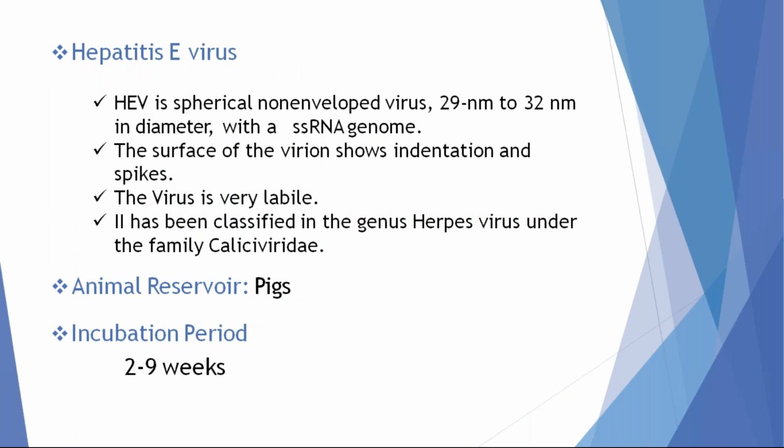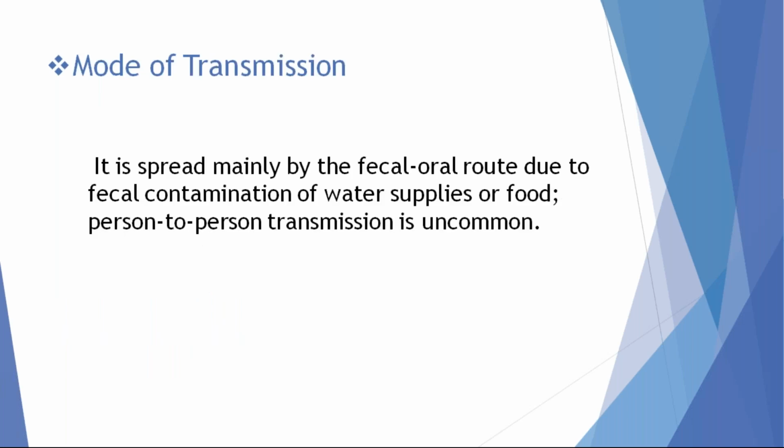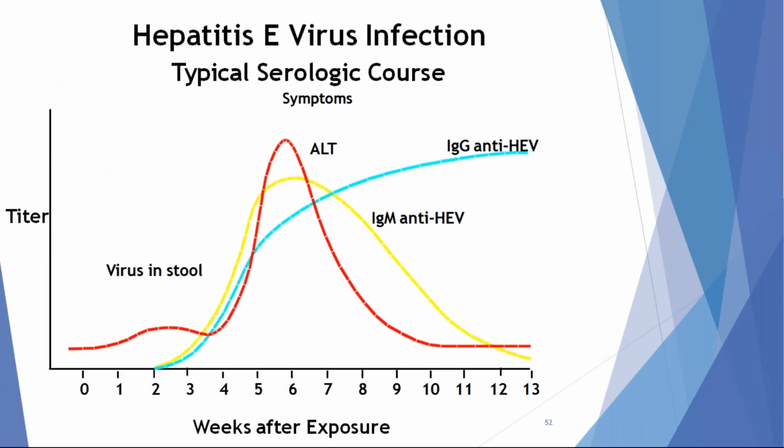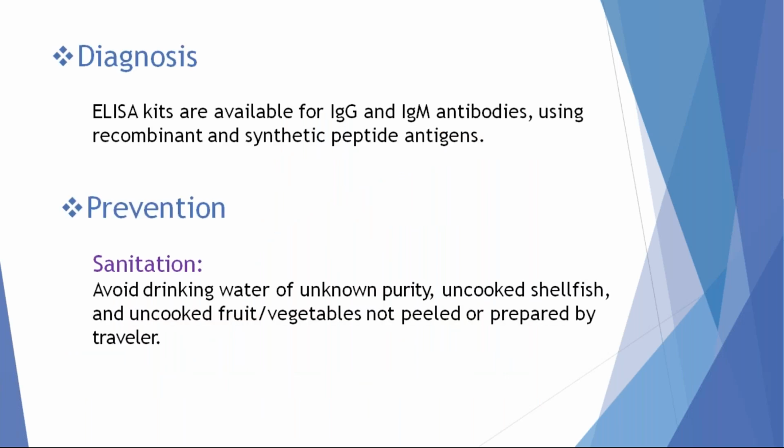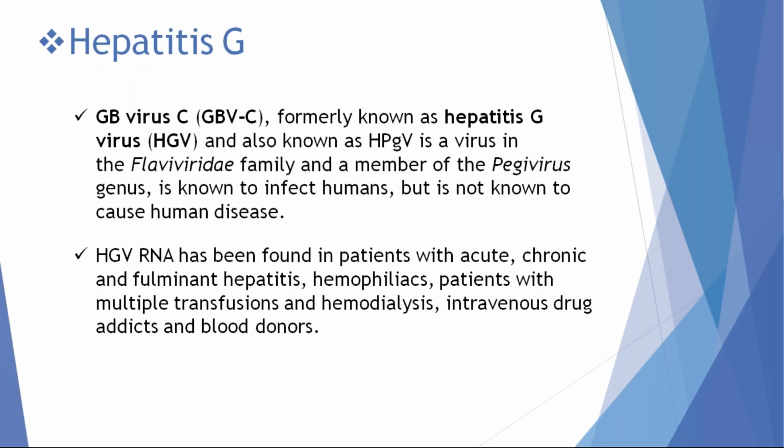The particular feature of hepatitis E virus is that the reservoir of infection can be pigs. The mode of transmission is similar to hepatitis A virus, that is the fecal-oral route. This is the natural course: appearance of virus in stool, elevation of liver enzymes, and appearance of antibodies against hepatitis E virus. This is a preventable disease by maintaining hygienic methods or environmental hygiene.